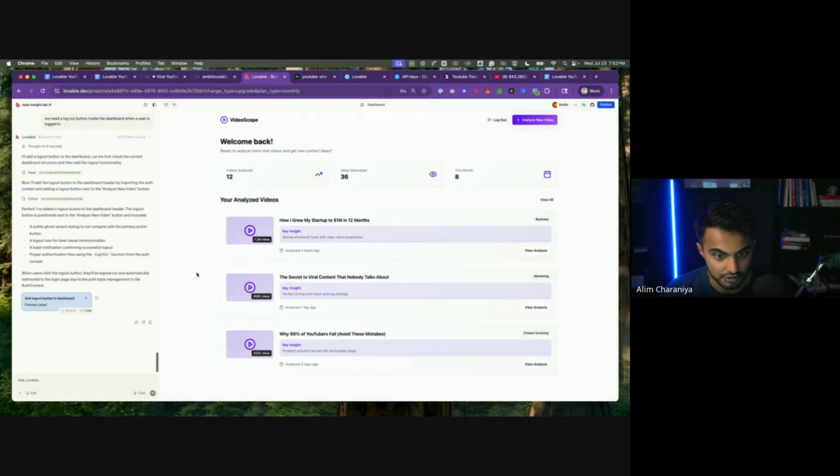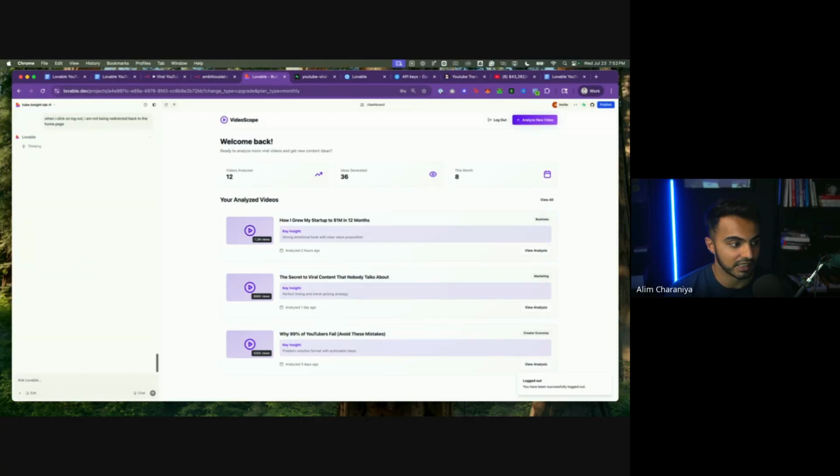Sweet. Awesome. So where's that log out button? We got that log out button. It says I've been successfully logged out, but it didn't redirect me. So when I click on log out, I am not being redirected back to the home page. So we need to add that.